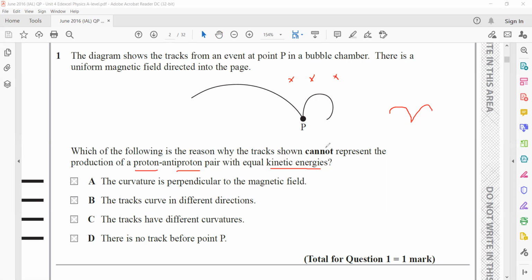The option which shows that it cannot represent the production of proton and antiproton is that the tracks have different curvature. As the tracks have different curvature, it shows the particles produced here have different kinetic energies.